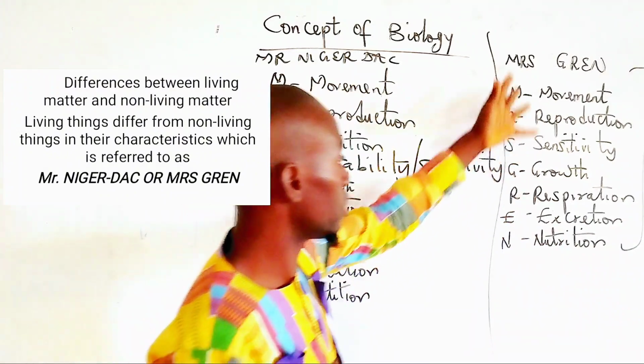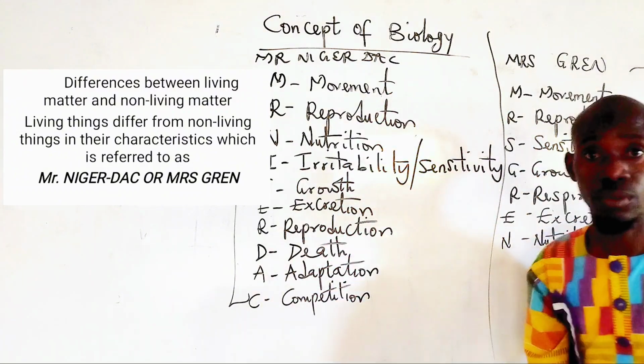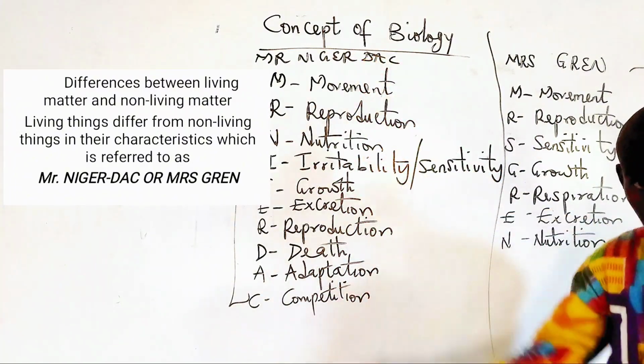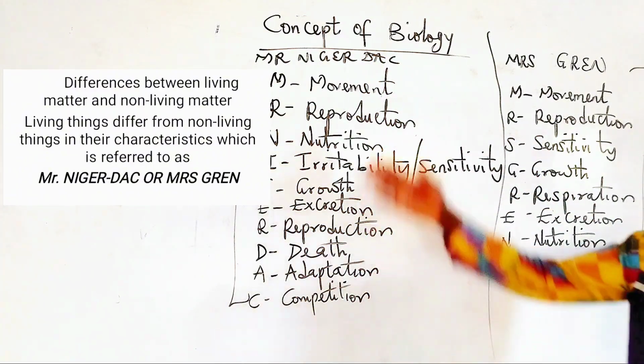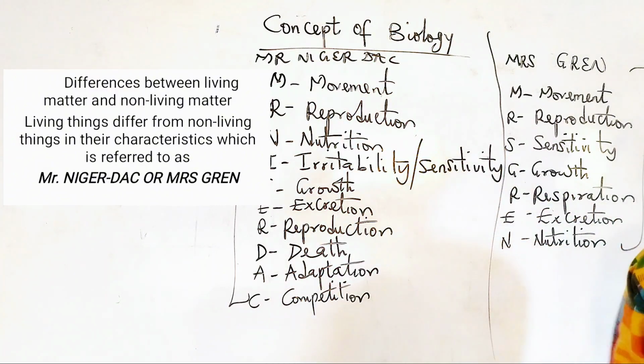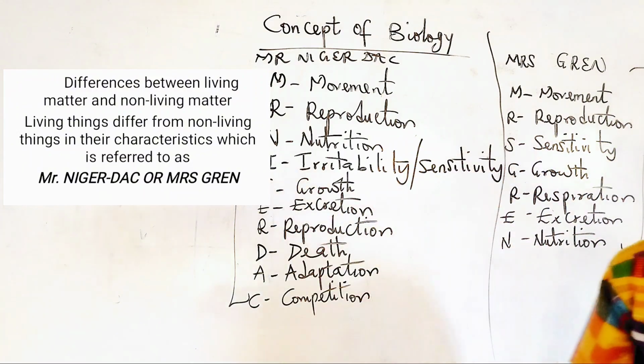So this is what is expected of you to know for IGCSE. This is what is expected of you to know for Nigerian examinations, such as WAEC and JAMB. So you have to know the 10 characteristics of living things. But when you're preparing for IGCSE ordinary level, you need to know that there are just 7 characteristics, which is referred to as Mrs. Green. The next slide.